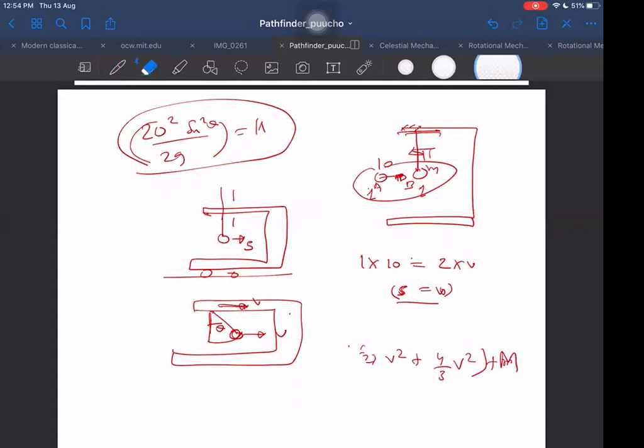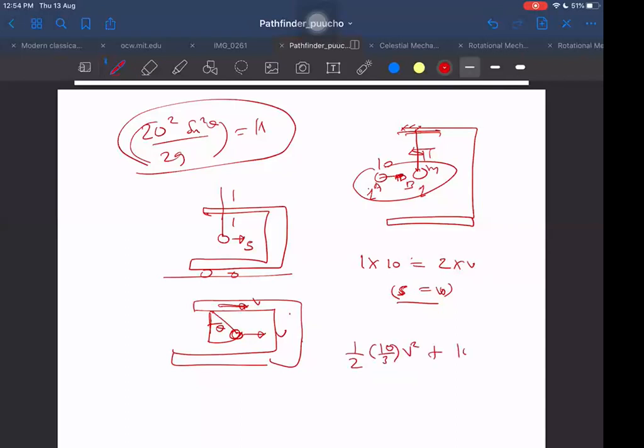Writing the mass of the whole means three things. Total mass is capital M, total 10 by 3, from M1 plus M given. So half of 10 by 3 into v square, plus 10 by 3 into g into h. H will be 1 minus cos theta; this much height is raised. This is equal to the kinetic energy after collision, which is half into 2 into v square. This is v dash, and that v dash is 5 by 2.